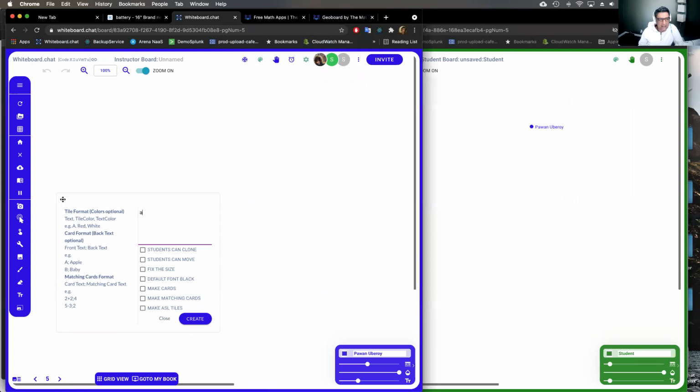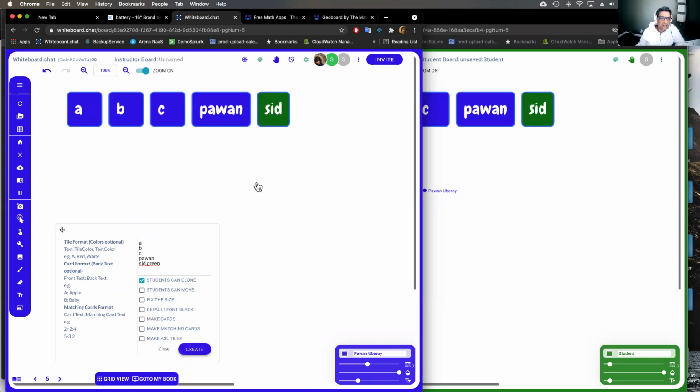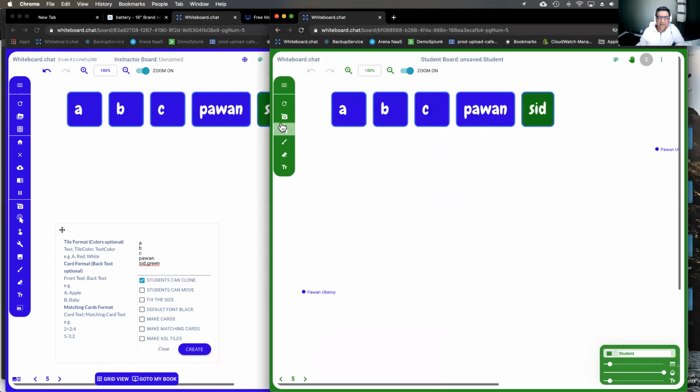So we have a ton of manipulators, but some teachers wanted to create their own tiles. So we came up with this tile factory where there's a certain format that is listed here. You can create where you can then specify that students can clone these objects or move these objects, right? And then you can see that it creates these tiles which the students can use the move and resize tool to easily move them around, right?